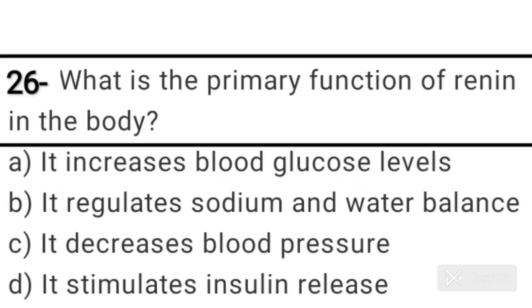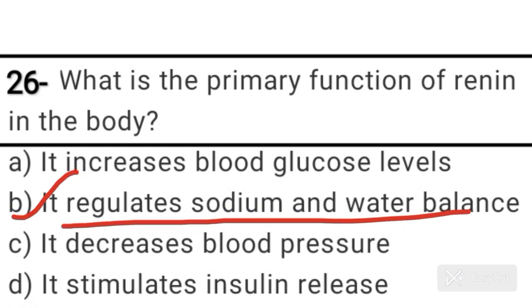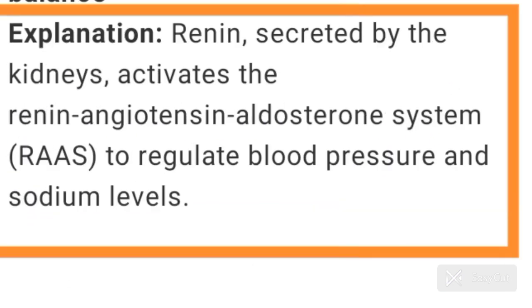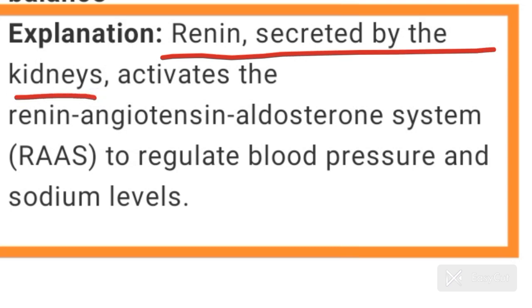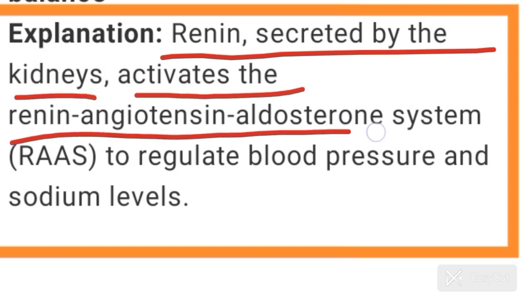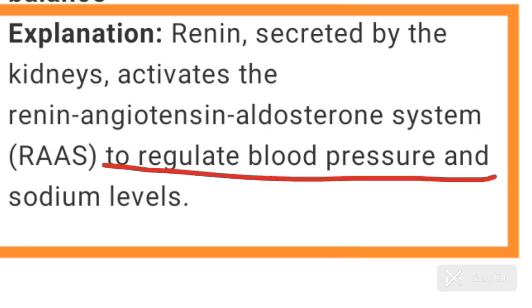Question number 26. What is the primary function of renin in the body? Option B is correct here. Renin regulates sodium and water balance. Renin secreted by the kidneys. It activates the renin-angiotensin-aldosterone system, RAAS system, to regulate blood pressure and sodium levels.